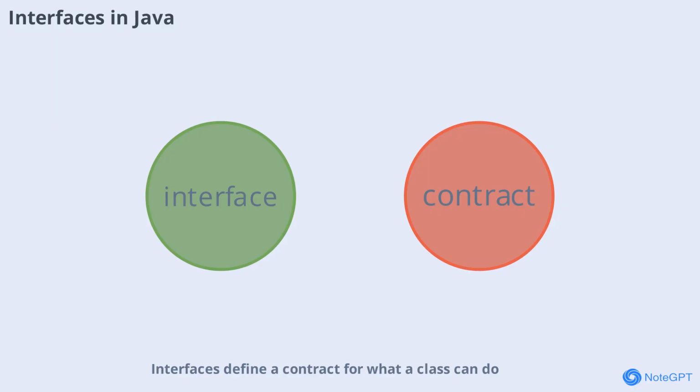Interfaces define a contract for what a class can do without specifying how it does it. By implementing interfaces, your classes can share common behaviors while maintaining their own unique implementations. This supports polymorphism and code flexibility.